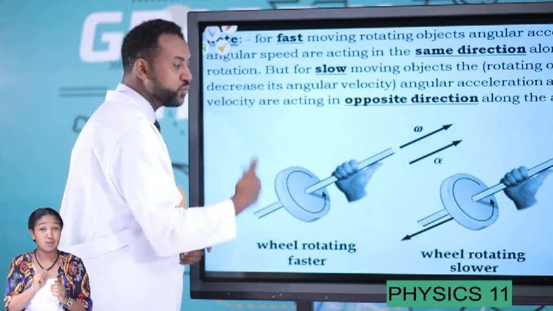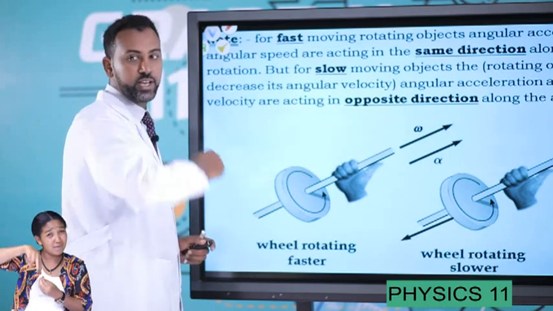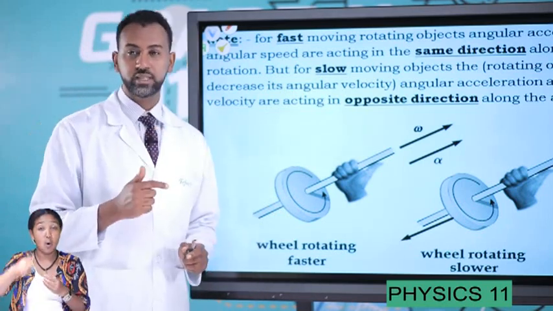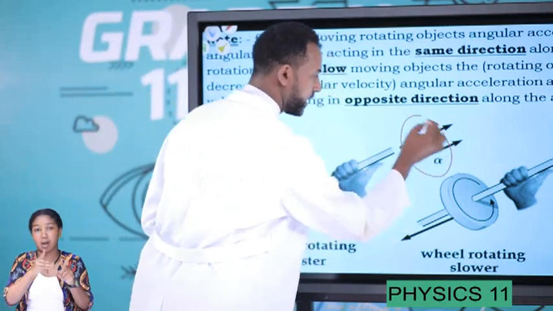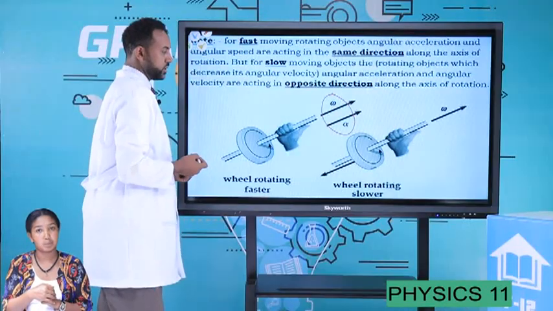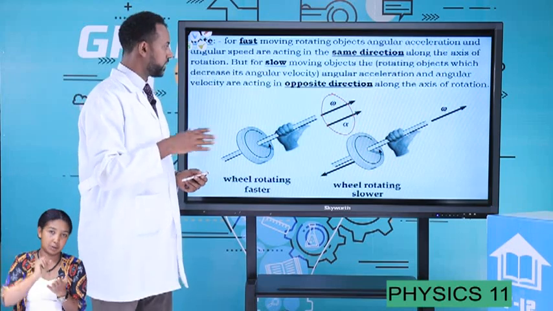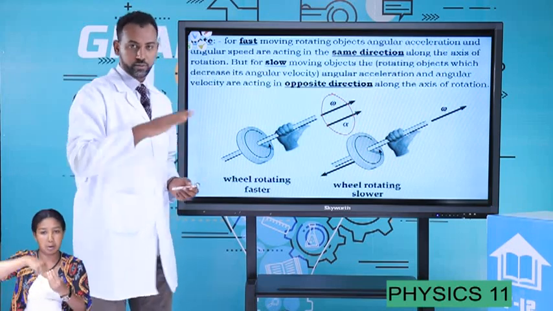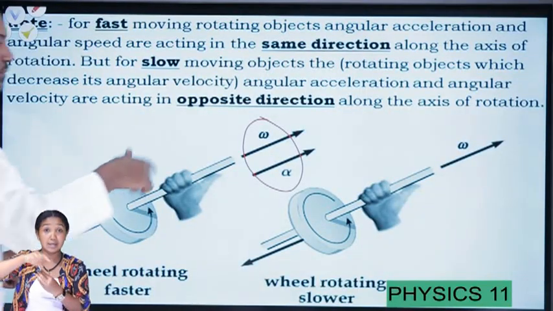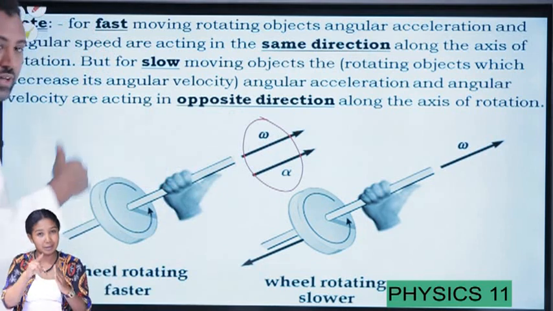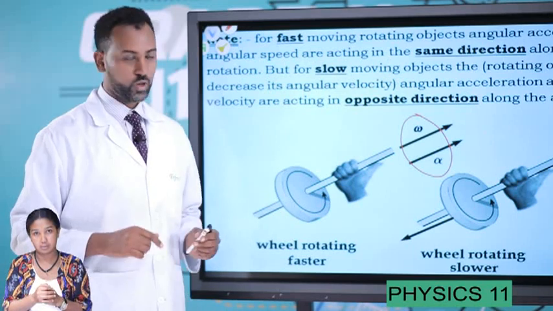Well, for a fast-moving object, for example, the object is moving counterclockwise, and it's moving faster and faster. Whenever the object is moving faster, the angular velocity and the angular acceleration are acting along the same direction. When we have a slow moving object, for example, a given object might move slowly, gradually. A fast moving object is now moving slowly. Then if it gradually decreases its velocity, the angular velocity and the angular acceleration are opposite.